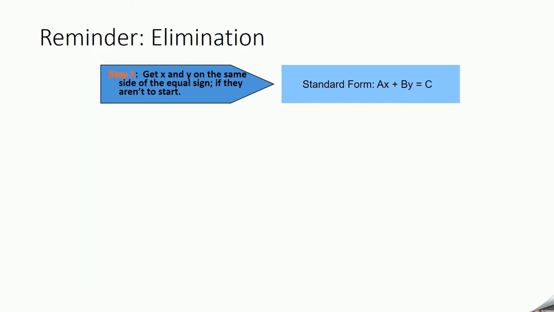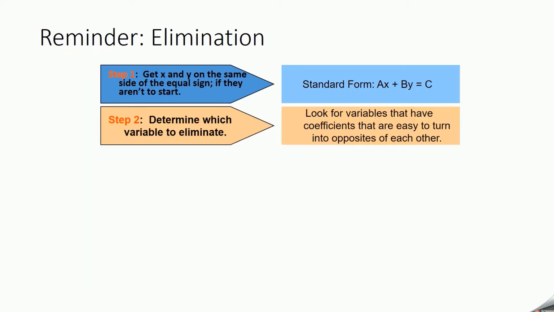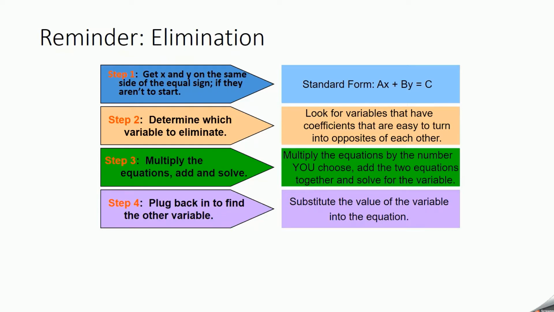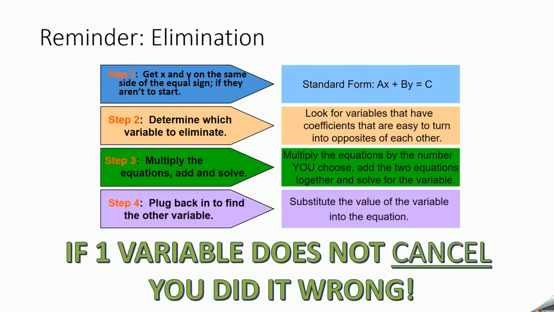A reminder about elimination. Elimination is primarily used when you have x and y on the same side of the equal sign. Once you have the variables on the same side, you're looking to eliminate one variable by getting the positive and the negative version of that variable. Then you would add and solve for the variable that you have left. If while doing this method, one variable does not cancel, you should restart because you're doing the problem incorrectly.